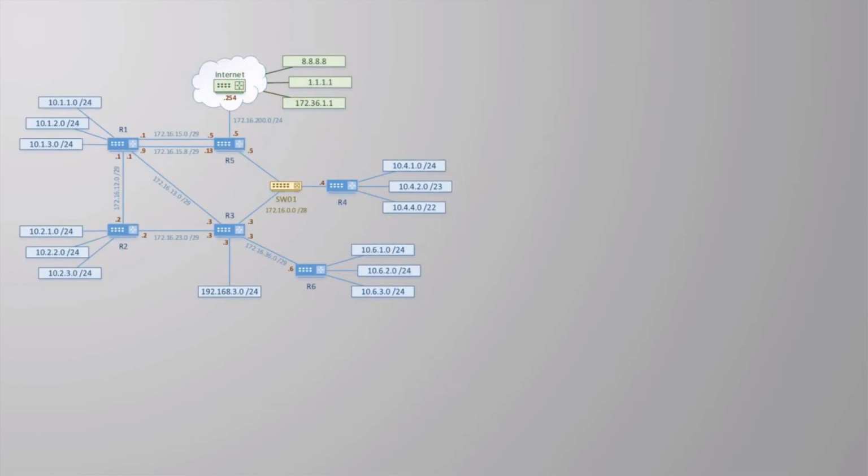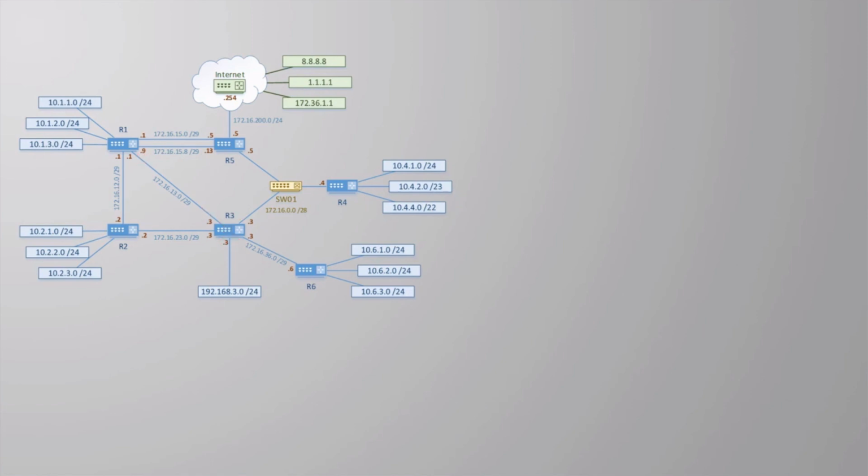Let's consider what would happen if R3 failed, perhaps due to an unexpected power outage. R1 and R3 are directly connected together. When R3 fails, the link between R3 and R1 goes down, causing R1's interface to go down as well. R1 can immediately see that there's a problem and can start working on finding alternate paths through the network. Recalculating paths when there are changes in the network is called convergence.